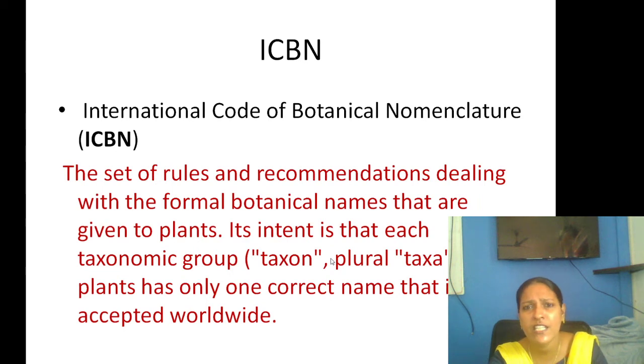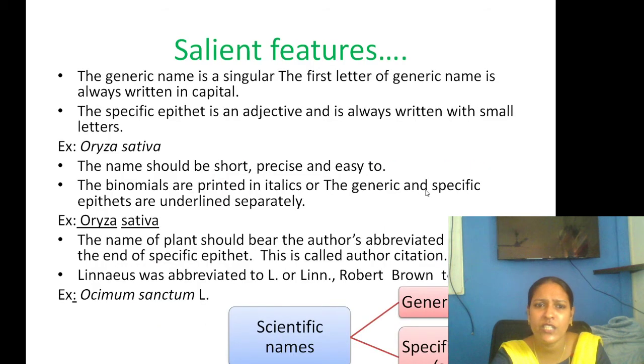So what is ICBN? ICBN is the International Code for Botanical Nomenclature. It is a set of rules and recommendations for the naming of plants, so that a plant can be correctly named and the name is accepted worldwide. So that is about ICBN. What are the salient features?